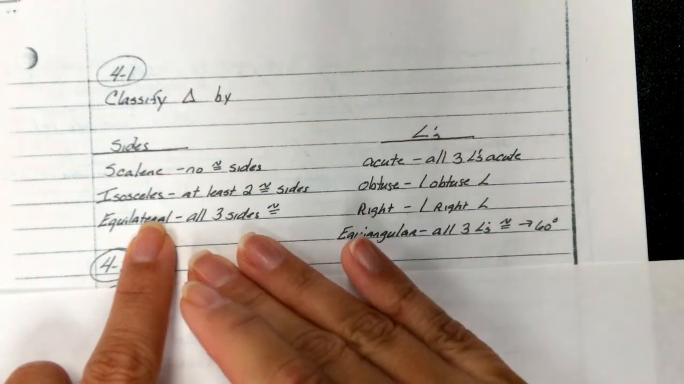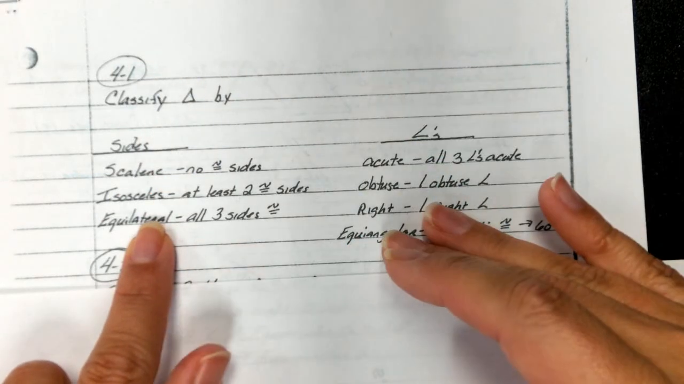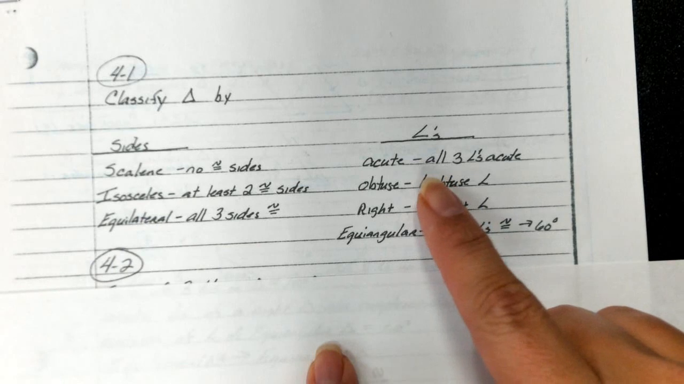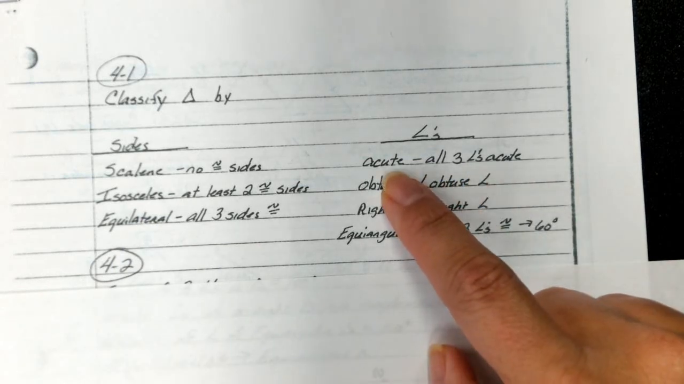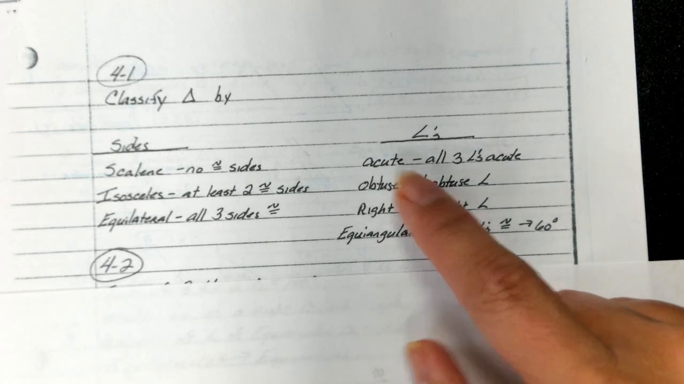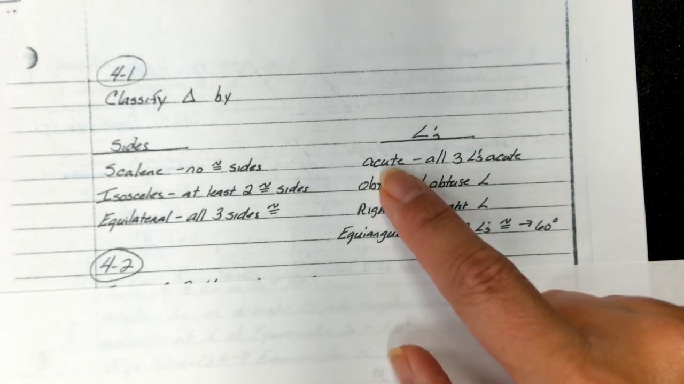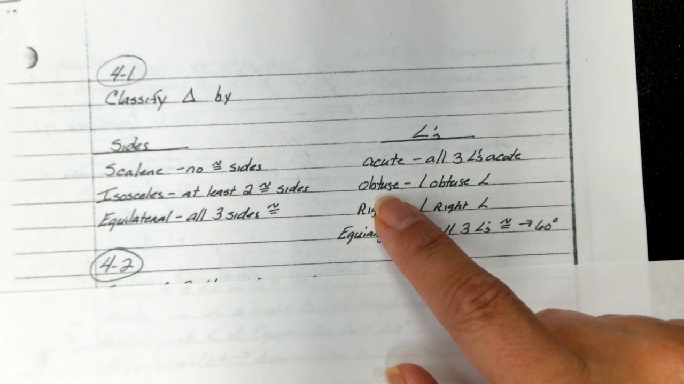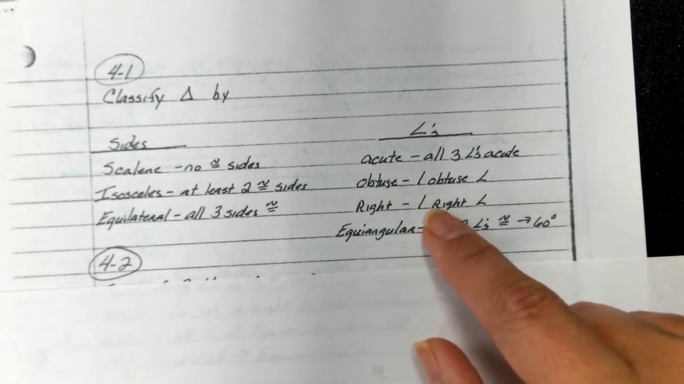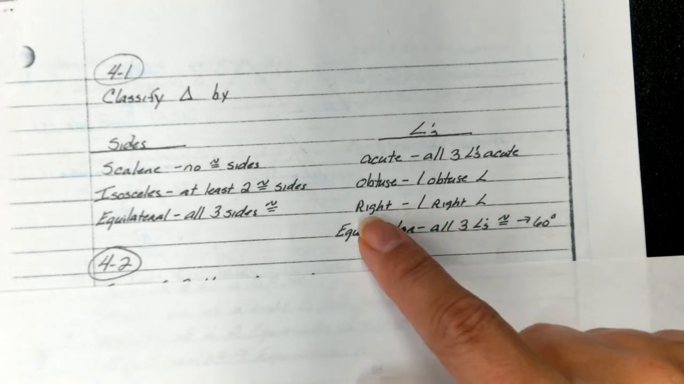So in speaking of the sides, we can translate that into angles. If all three angles are acute, we would call that triangle acute. And remind yourself, acute means less than 90. Obtuse, if it has one obtuse angle, which would be one angle greater than 90, then the entire triangle is called obtuse. If it has one angle which is a right angle, of 90 degrees, we would call him a right triangle.